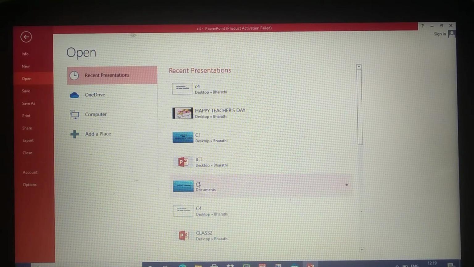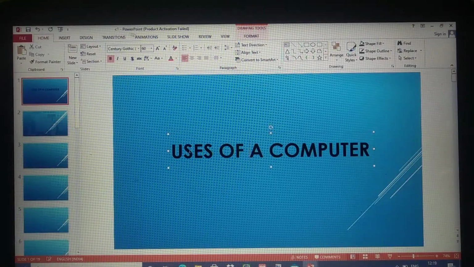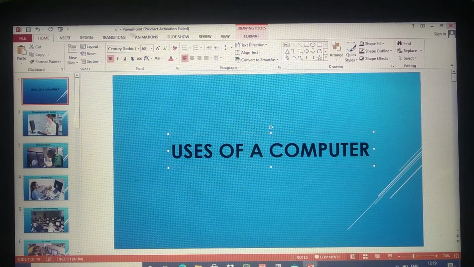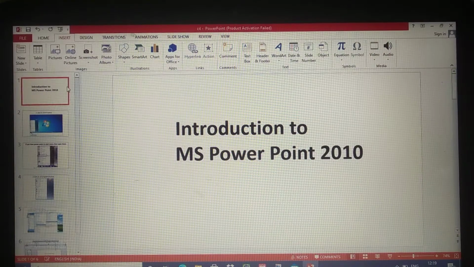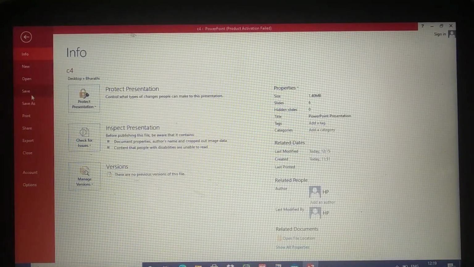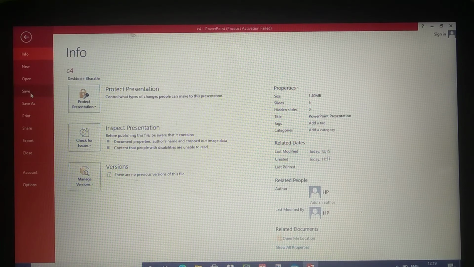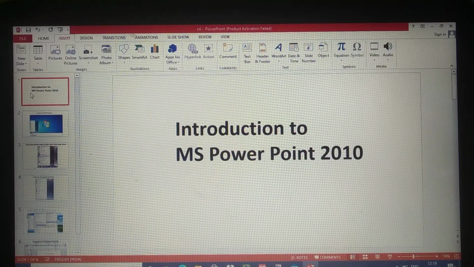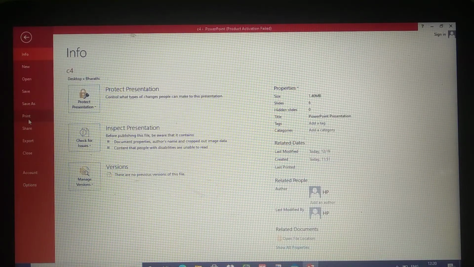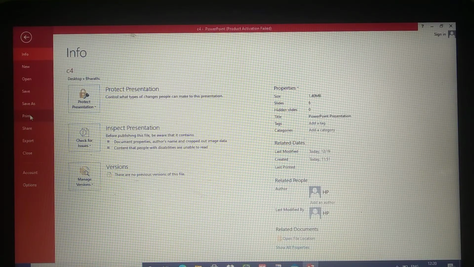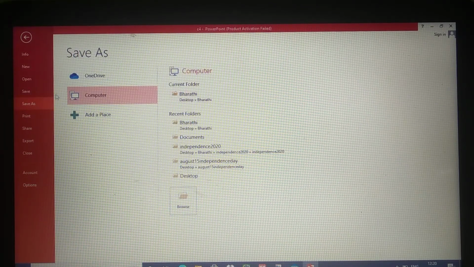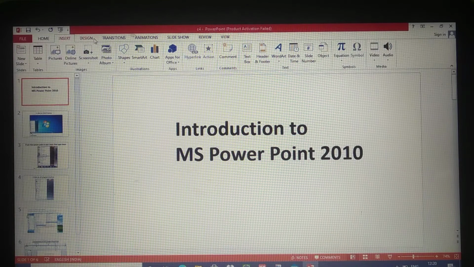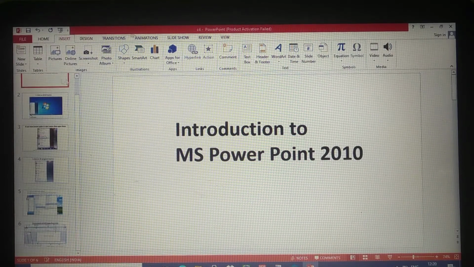Okay. So suppose I click C1. See, that is opened here. Okay? Like that. So next one, Save. Whenever you create new presentations, by giving some name, you have to save it. Okay, next one, Save As and Print. You can take the printout of those slides. Save, I will show you. Okay, already I have saved that one. Next we will select one slide and we will save it.